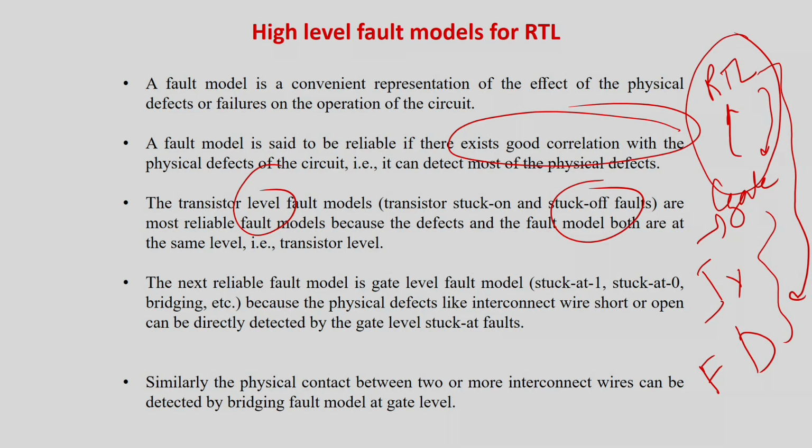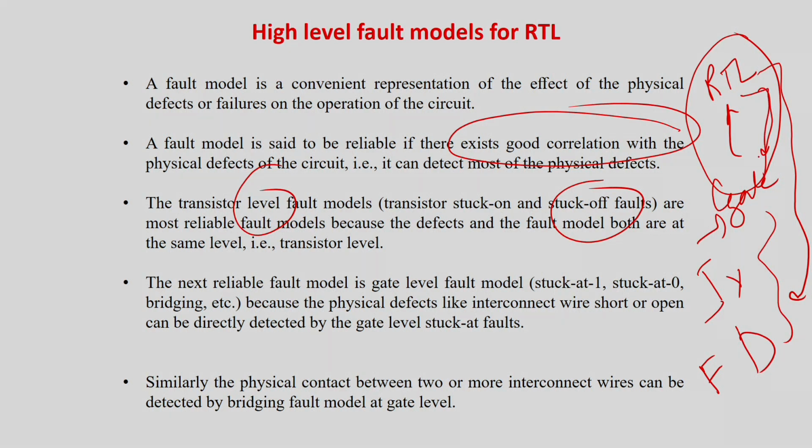A lot of statistical measures are still going on, and the research is still on to find out what the correlation level is. But people have an estimate that as RTL has very good correlation with gate, and gate has very good correlation with defects, there should be a very good correlation. But people are still prone to use RTL, because I cannot go for gate level. Even if gate level is very good and very reliable, for large embedded systems, gate level fault modeling is not a very good practice because of the complexity involved.